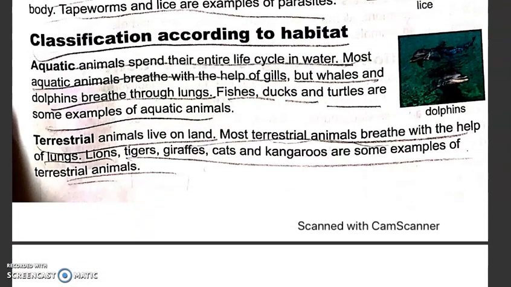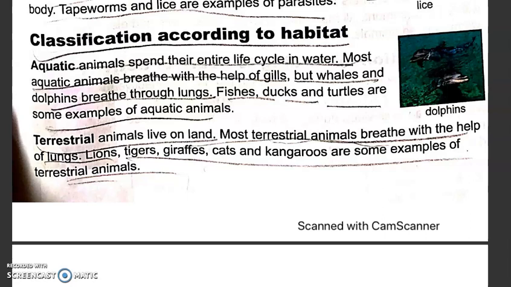Next, let us learn about the classification according to the habitat. Habitat means where the animals live. First of all, there are aquatic animals. Aquatic animals spend their entire life cycle in the water. They live only in water, they do not come on the land, and if they come on land, they might die. Most aquatic animals breathe with the help of gills.